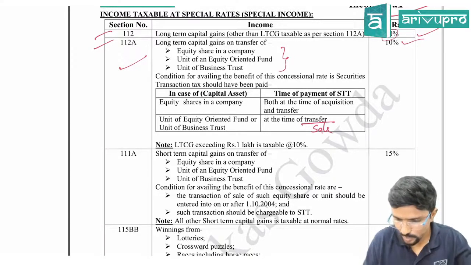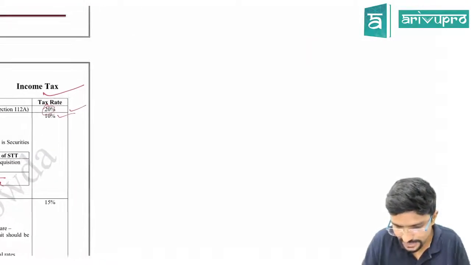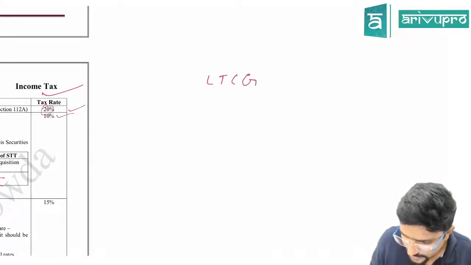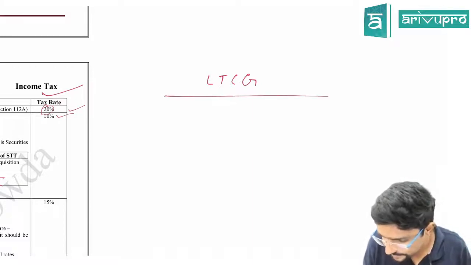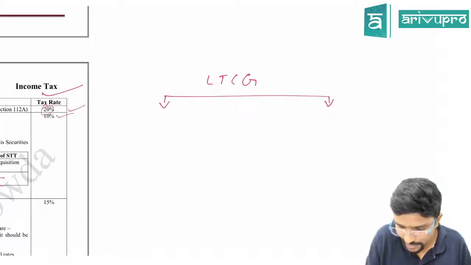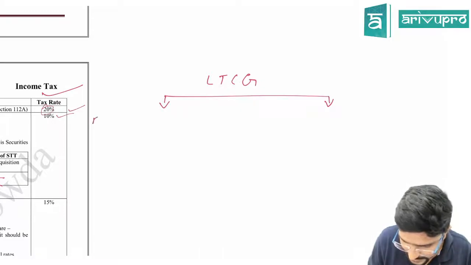So, if I just want to draw this in a chart, whenever there is a long-term capital gain, guys, two sections are applicable. First I need to see what the asset is.